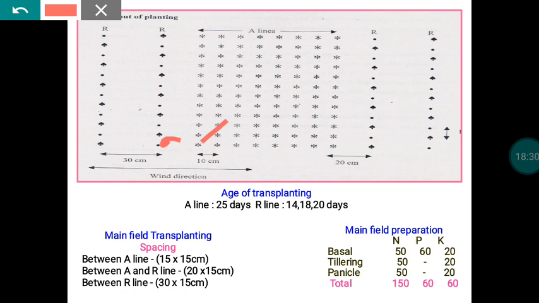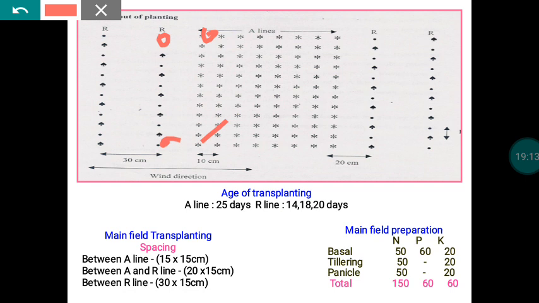Suppose there is a mismatch. Another thing, as I already told you, the flowering period in paddy is in general about 8 to 10 days. So today 10% of the plants will open, the next day another 20%, like that. It is scattered, but all the plants come to flowering within 8 to 10 days. So throughout the 8 to 10 days of flowering, we have to ensure the supply of pollen. Suppose you have followed single seedling transplanting, so in both A and R you planted only one seedling per hill.